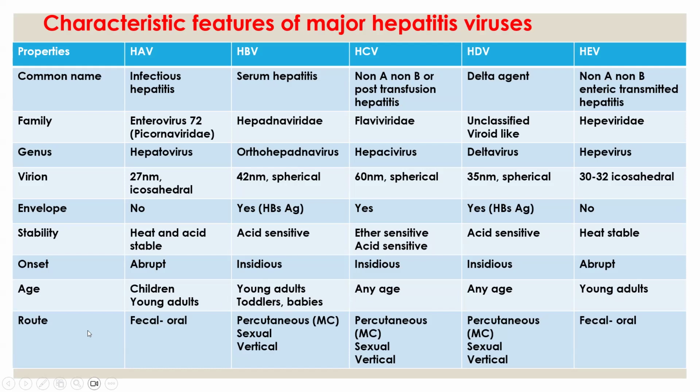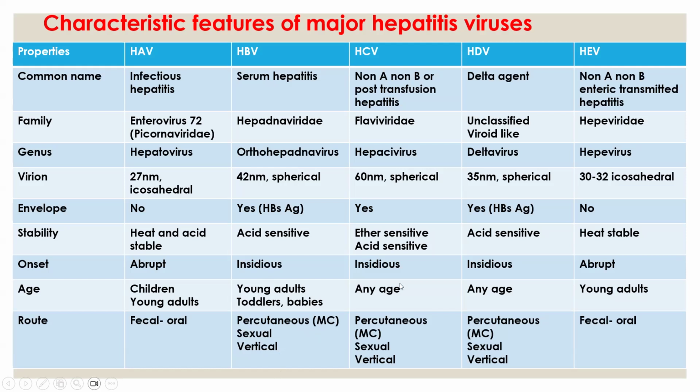And what is the route of infection? So what is the mode of infection and the mode of transmission? Hepatitis A virus is the fecal-oral route. Fecal-oral route means if food or water gets contaminated with fecal matter and is consumed by a healthy individual, it leads to infection. Next, in case of hepatitis B virus, the most common route is percutaneous. And sexual transmission, both in homosexuals and heterosexuals, and vertical transmission from mother to fetus also we can see.